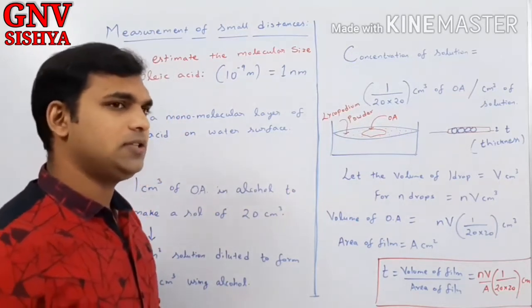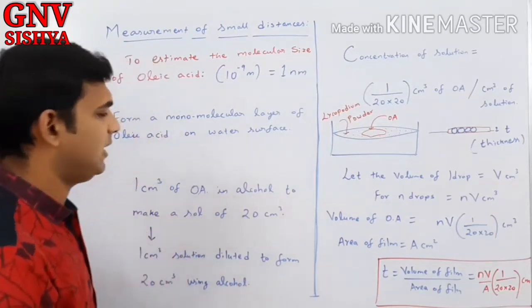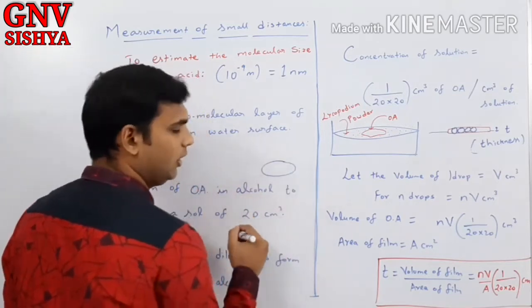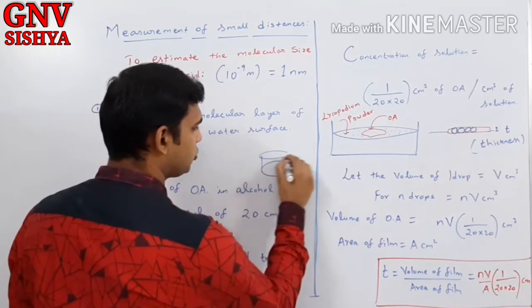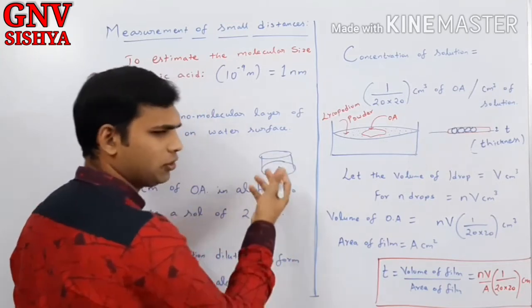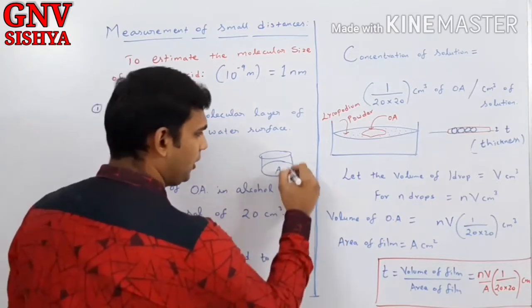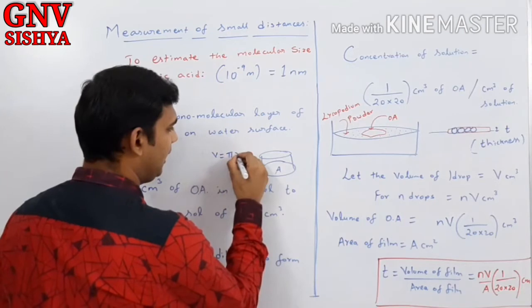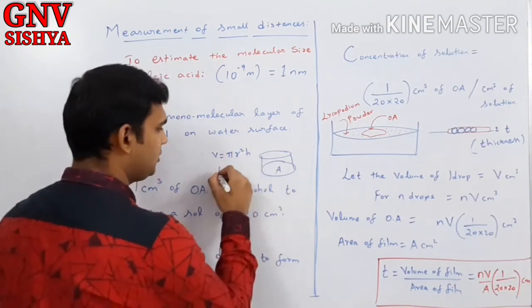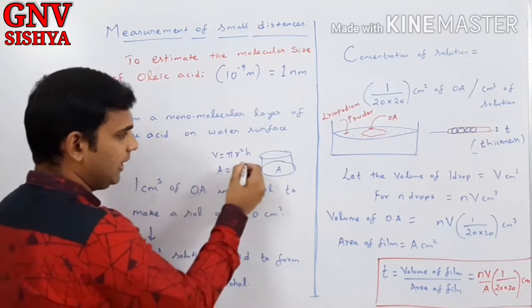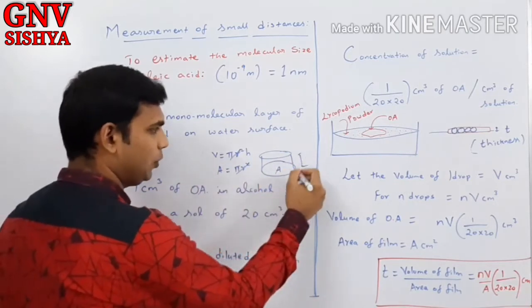For finding the thickness, for example, I will tell you about a cylinder. Imagine that there is a circle. If it has a height, it becomes a cylinder, correct? Let the area be A. You know that it is pi r square, correct? And the entire volume will be equal to pi r square h, correct? And the area is pi r square. So when you divide the volume by the area, you will get the height, correct?